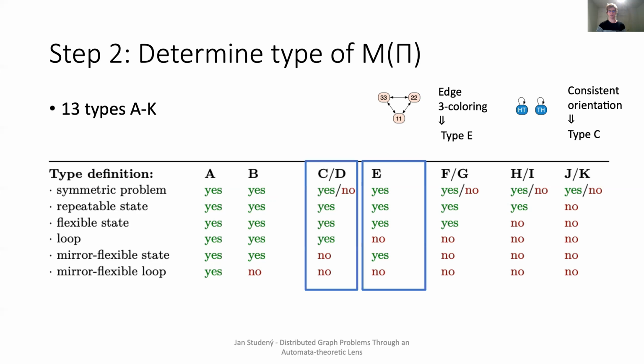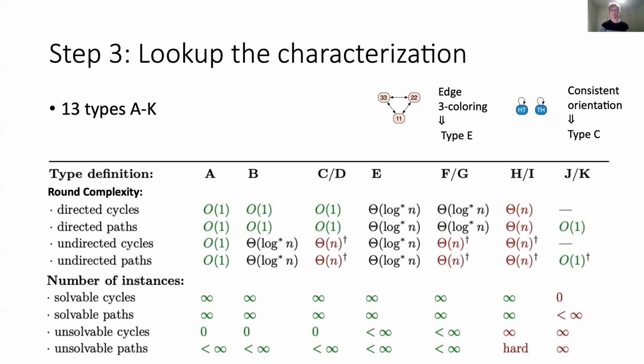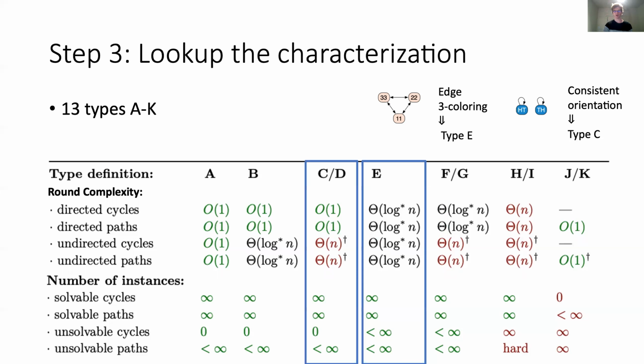And now, finally, we have everything needed to answer the solvability and round complexity. The 3 coloring is a set of type E, so it will be log-star solvable in both directed and undirected case. And for the consistent orientation and any type C problem, it is trivial in the directed case, but requires n rounds in undirected case.